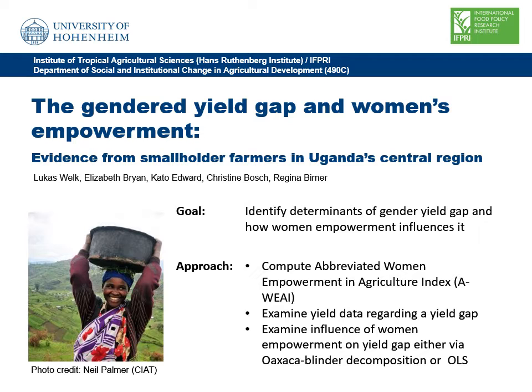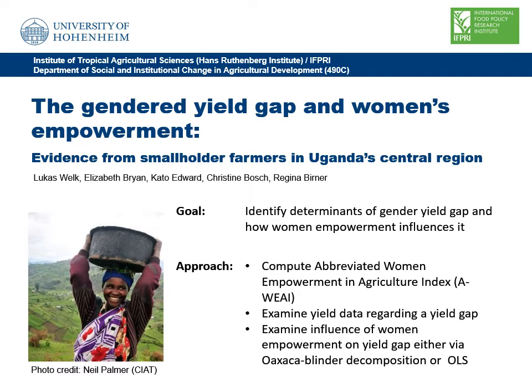the poster presentation about the topic, the gender yield gap in women's empowerment, evidence from smallholder farmers in Uganda's central region. The research was carried out within a project led by IFPRI called Reaching Smallholder Women with Information Services and Resilience Strategies to Respond to Climate Change in Uganda, Kenya, and India.